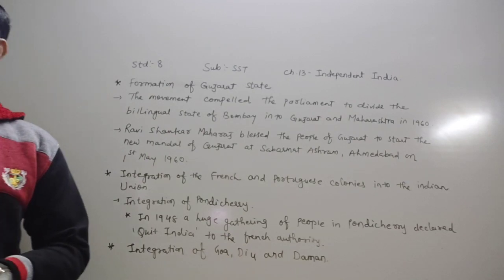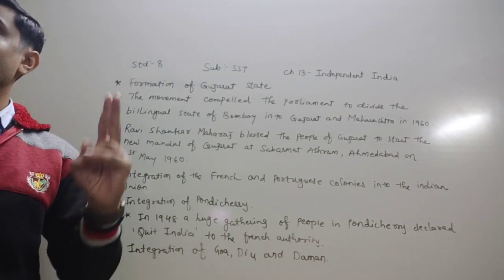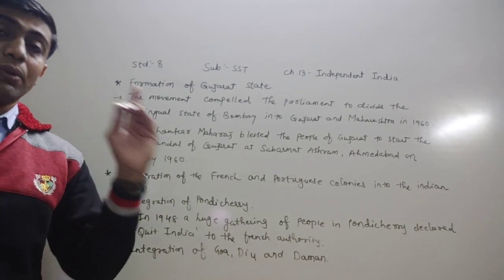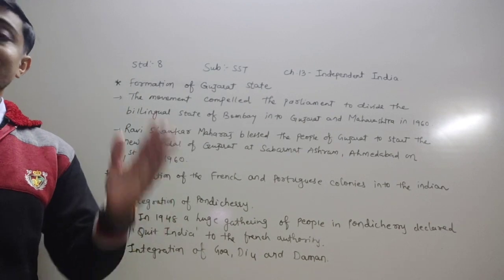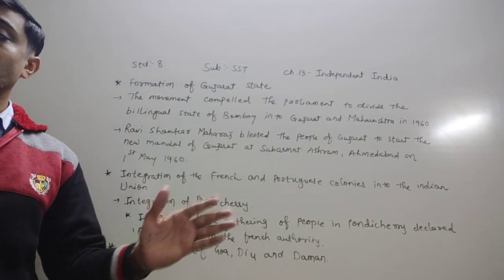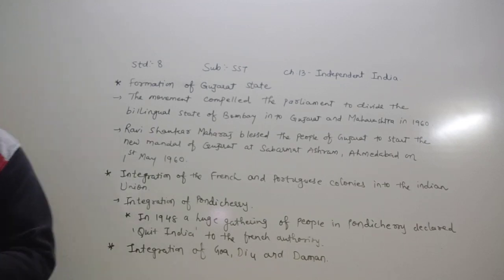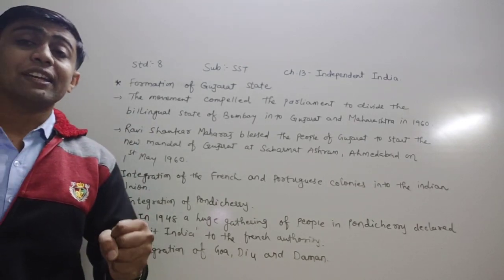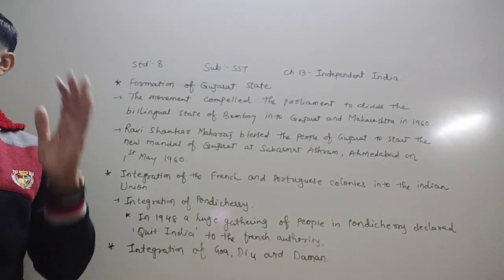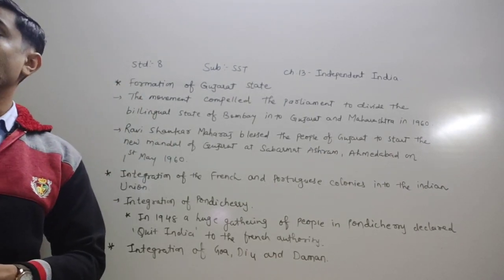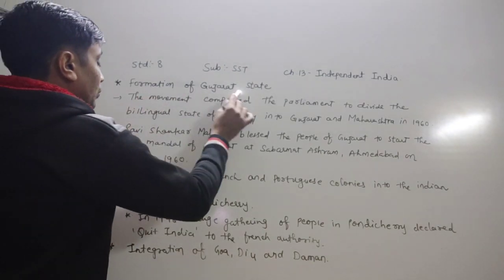Lastly, dear children, we also have to learn that in the state of Bombay, there were two major linguistic groups. One is Marathi and the second is Gujarati. This gave rise to the demand for separate states of Gujarat and Maharashtra on a linguistic basis. Dear children, Indulal Yagnik became a very popular leader, eventually known as Chacha of the people. Now dear children, today we learn about the formation of the Gujarat state.